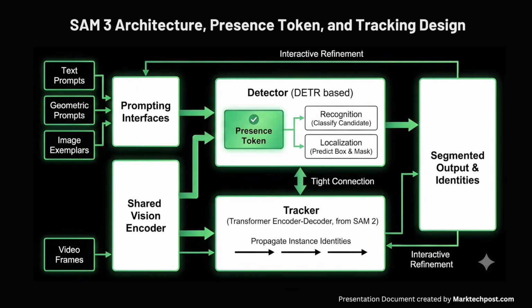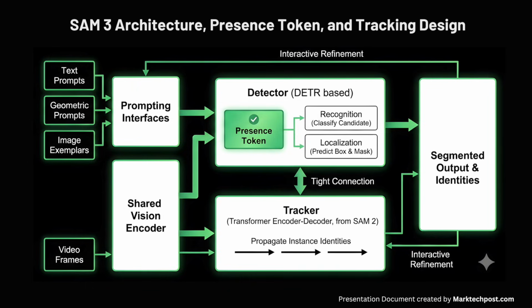A key change in SAM3 is the presence token. This component predicts whether each candidate box or mask actually corresponds to the requested concept. It is especially important when the text prompts describe related entities, such as a player in white and a player in red. The presence token reduces confusion between such prompts and improves open vocabulary precision. Recognition, meaning classifying a candidate as the concept, is decoupled from localization, meaning predicting the box and mask shape.